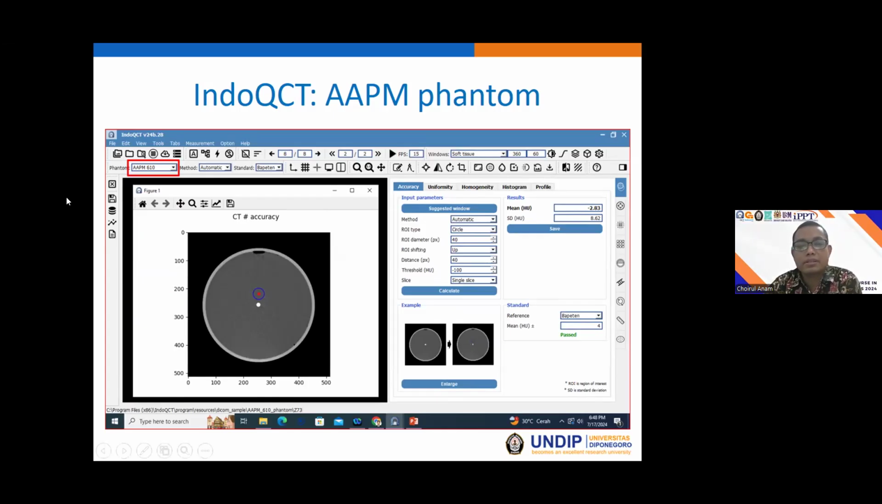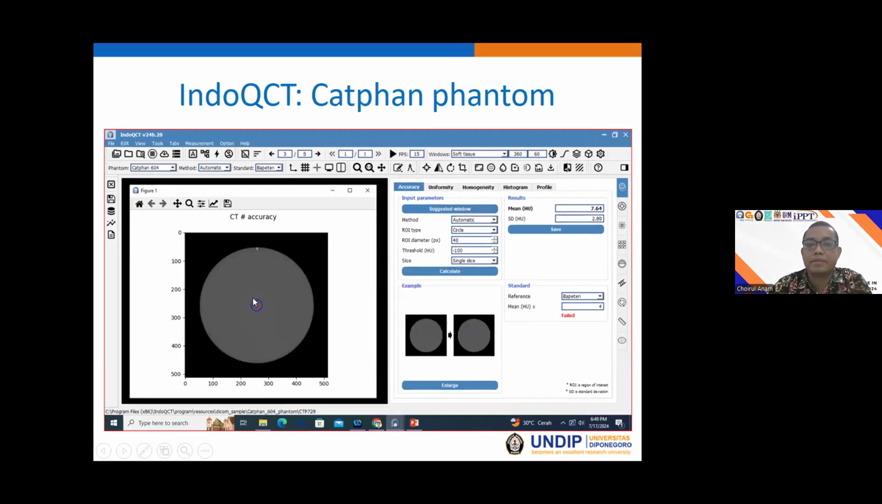If you measure the CT number accuracy of the water for the APM phantom, first you should change the phantom type. You set the phantom type to the APM phantom, and then you click the first step in the right position, and then you choose the accuracy. If you want to measure automatically, you only click the calculate button, and then your ROI will be available here. This is for the APM phantom.